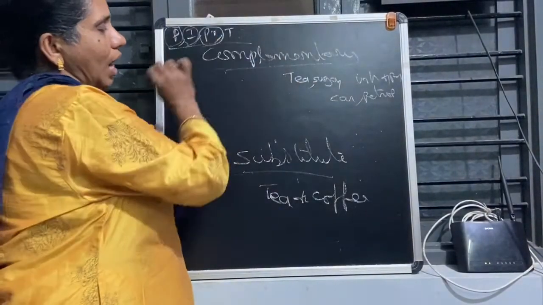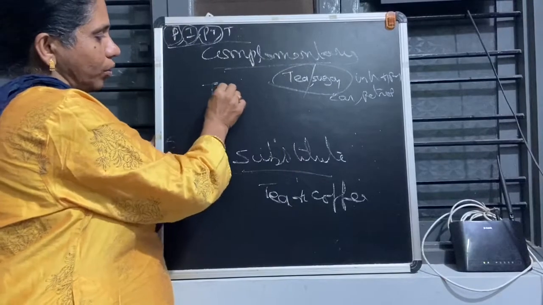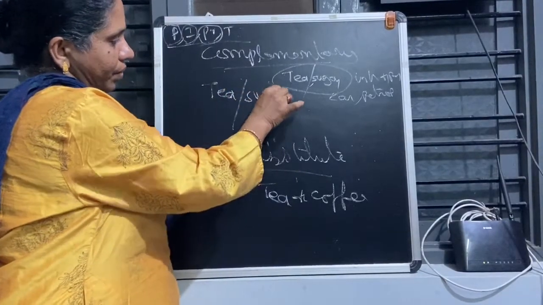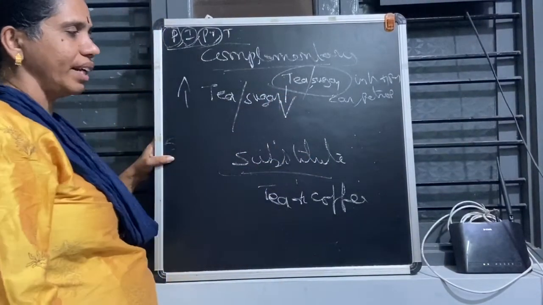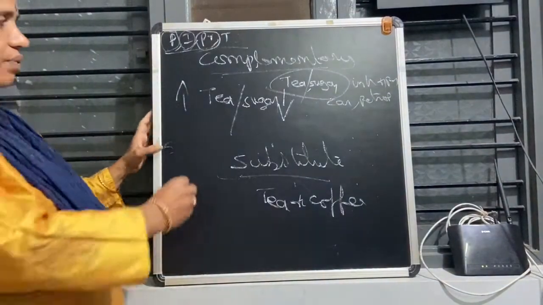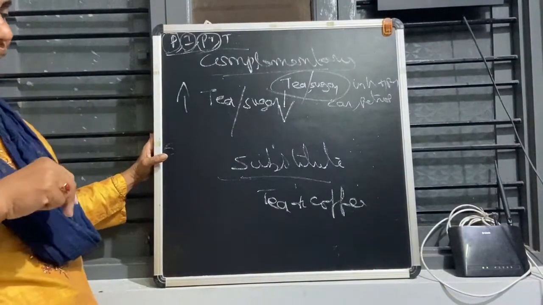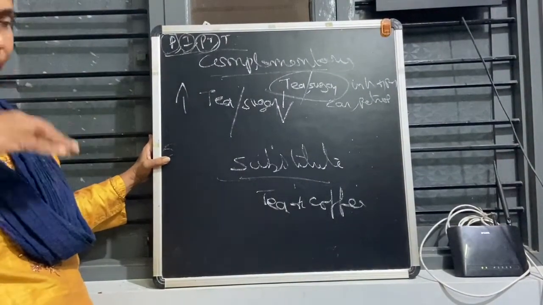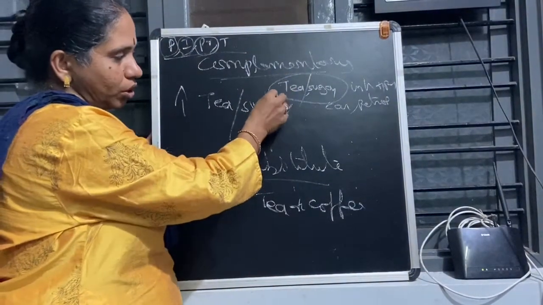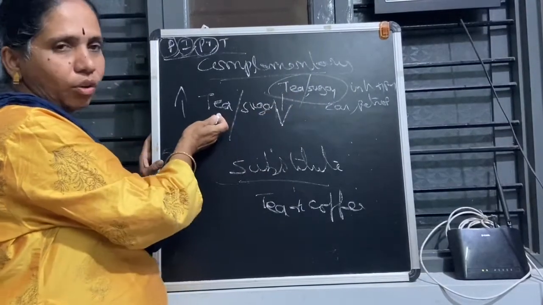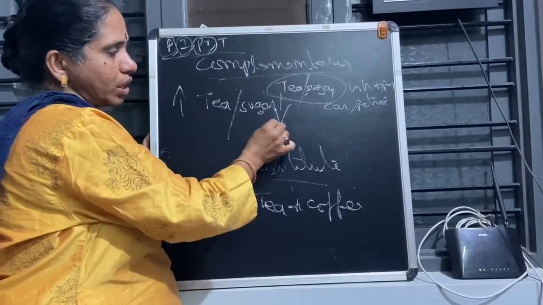In the price of related goods, what will happen? Take tea and sugar, which are complementary goods. If the price of tea increases, what will happen to the demand for sugar? It decreases. You'll be wondering how. When the price of tea increases, for example, I am drinking 5 glasses a day, since the price has increased, I may reduce to 2 times or 1 time. Then what will happen to sugar? I am drinking less tea, so the sugar demand also becomes less. So the demand will decrease. Both go in the opposite direction.